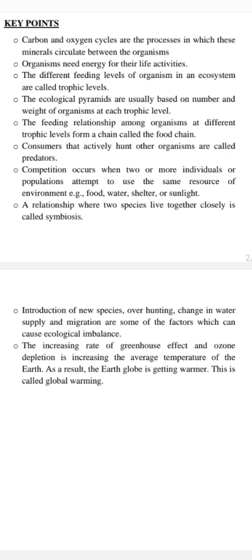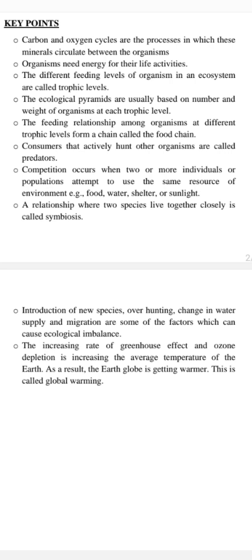the food. The next point is the introduction of new species, overhunting that led to changes in water supply, and migration rate. There are some factors that are going to cause ecological imbalance, because obviously one factor would rise and another factor would stop. In this one we have studied the example of frog and snail. Obviously no one was there to feed on them, no one was there to eat them off. That is why they were multiplying uncontrollably.